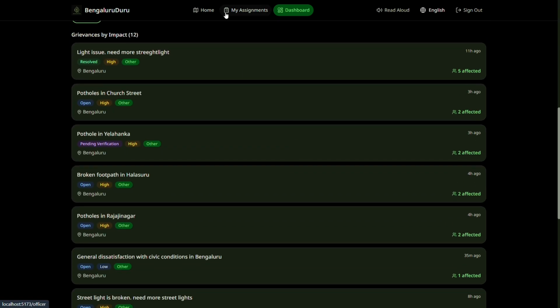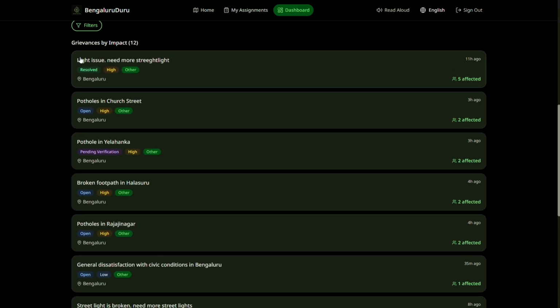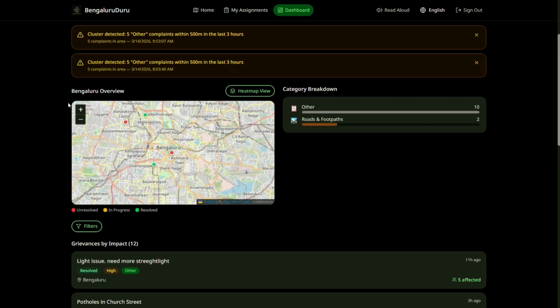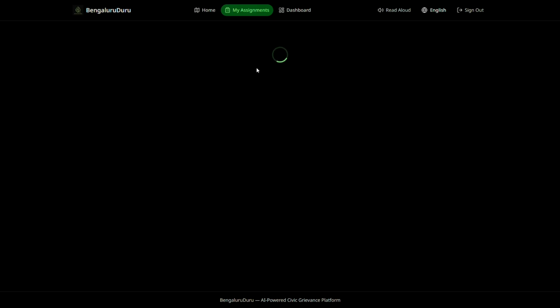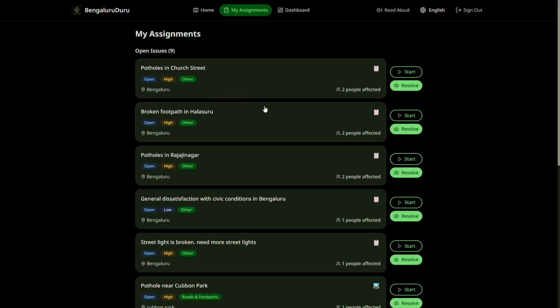We have also this sorting algorithm which we use, engagement-based sorting, where the dashboard will sort by impact, the number of votes or affected citizens, rather than age-old methods like date prioritizing or alphabetical order and all that stuff. Now let's go to assignments. This tab is for the government officer. So the government officer can look through the issues that people have found.